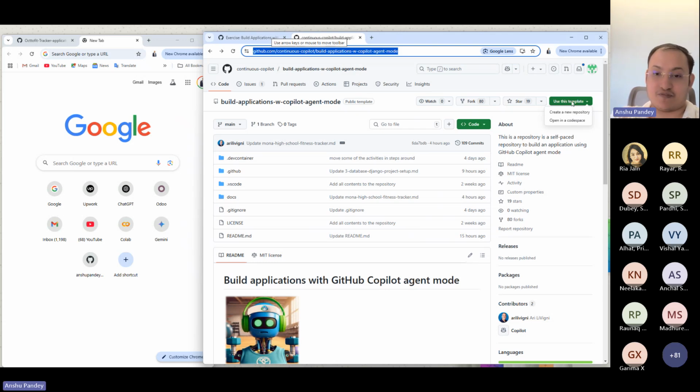In case you don't have an account, you need to sign up first. But that would stretch a little bit, and because we have a limited timeline here, we'll take a step ahead for now. So the use this template option will only be there if you're logged into GitHub. You need to have a GitHub account for this. I hope that gives clarity around why you may not see that option. If you're already on GitHub, you can simply log in and then you will see the option, use this template, to create a new repository. If not, you can park this activity for a later step. Let's at the moment check out what we can do with GitHub Copilot agent mode. And you can follow the steps for sure.